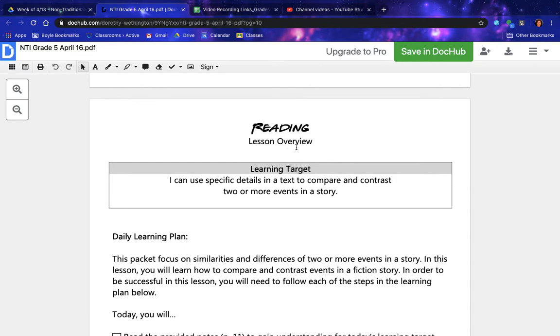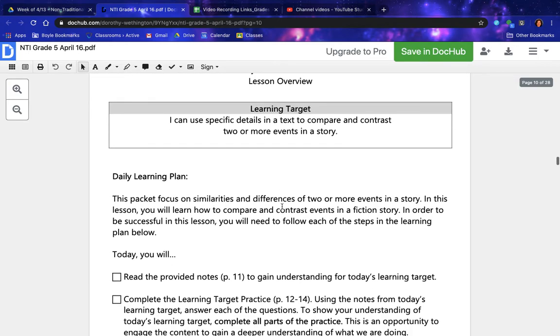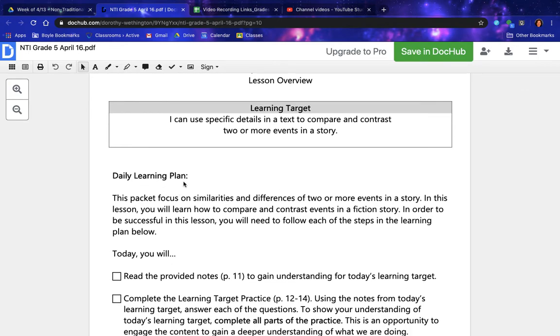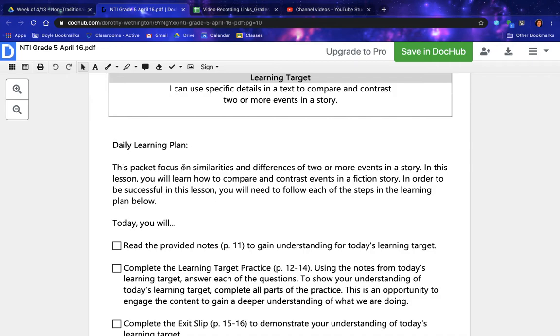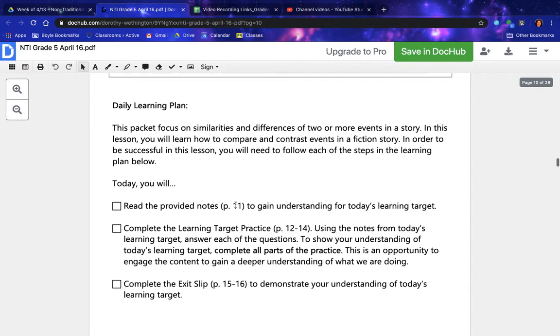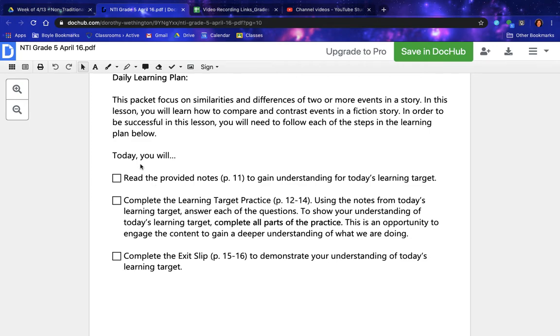Reading, Lesson Overview, Learning Target. I can use specific details in a text to compare and contrast two or more events in a story. Daily Learning Plan. This packet focuses on similarities and differences of two or more events in a story. In this lesson, you will learn how to compare and contrast events in a fiction story. In order to be successful in this lesson, you will need to follow each of the steps in the learning plan below.